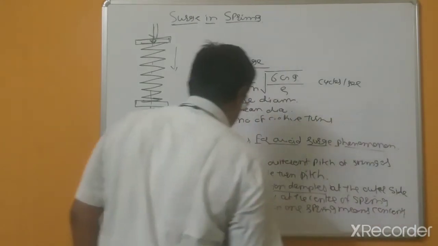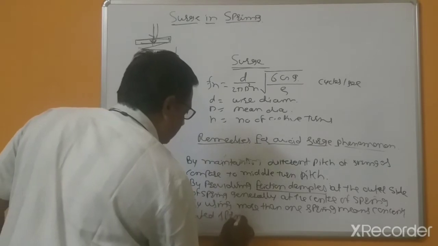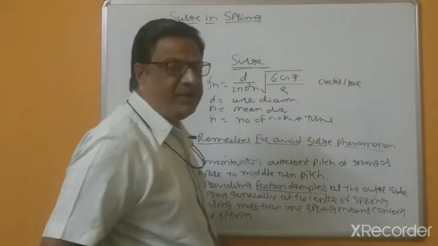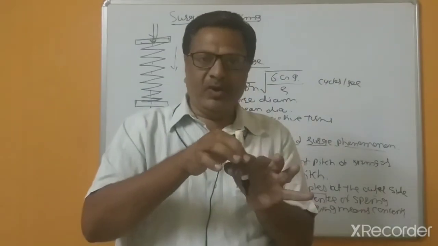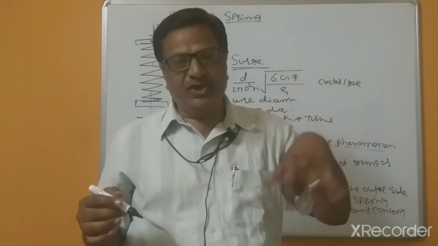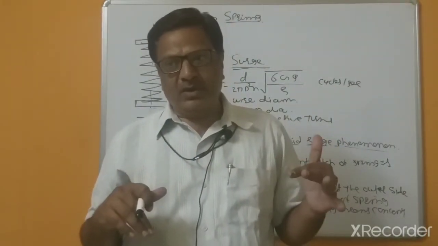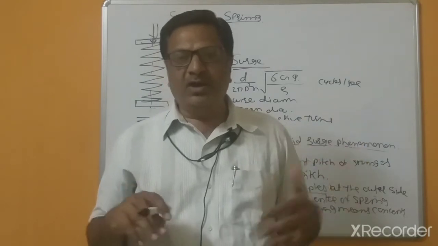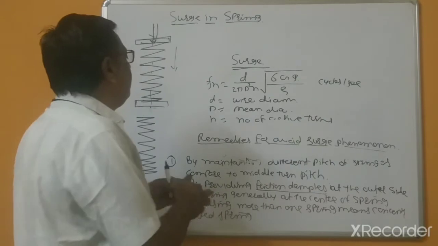Concentrated springs means more than one springs at the outside and another springs in between. So whatever loads come on the springs are shared by both springs, and if one spring fails, the other spring can take the loads. So that's why this is the third remedy.